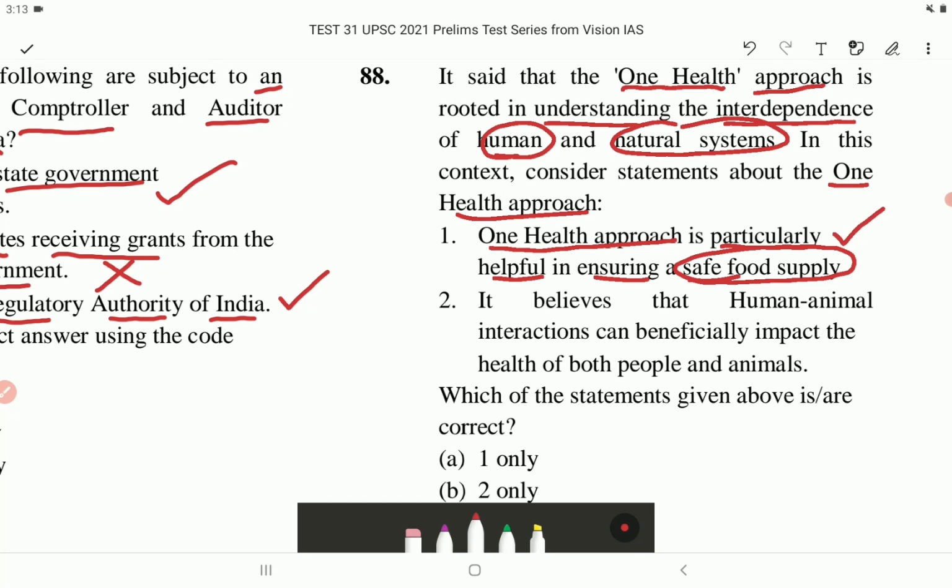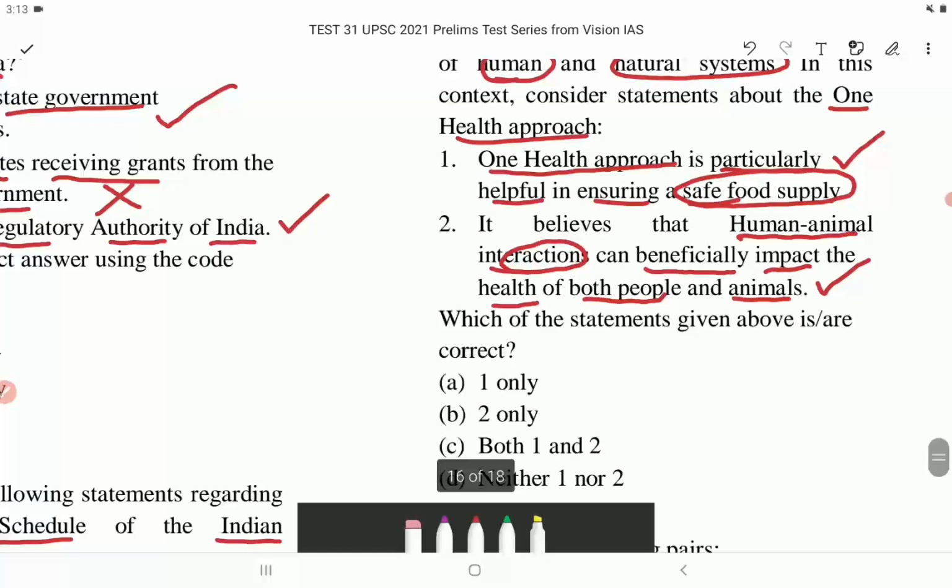This is correct. Statement 2. It believes that human-animal interactions can beneficially impact the health of both people and animals. This is correct. Which of the statements given above is or are correct? The correct answer is option C, that is both 1 and 2.